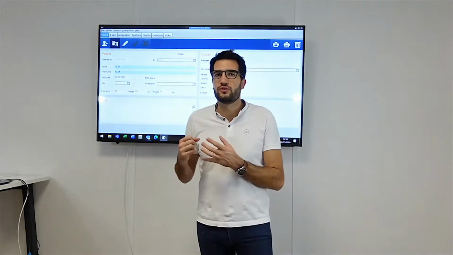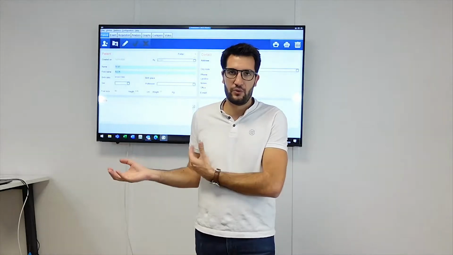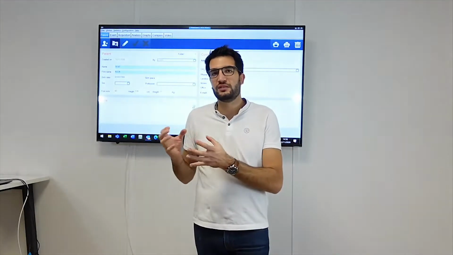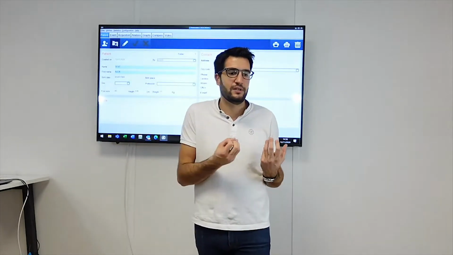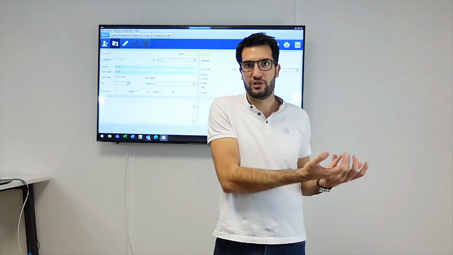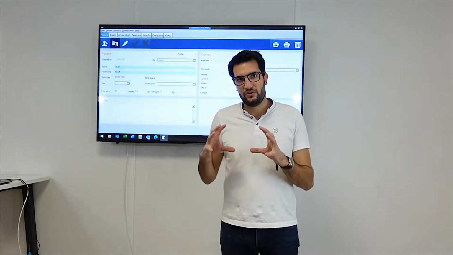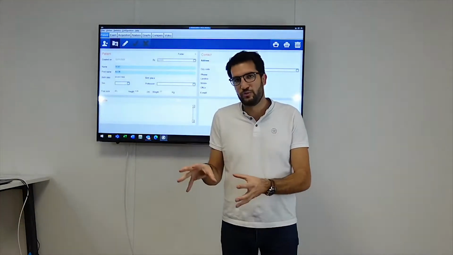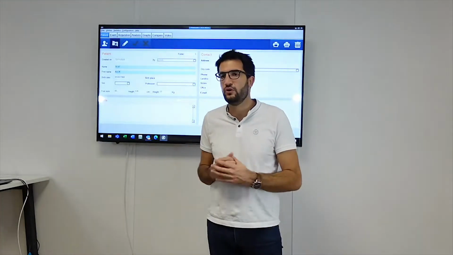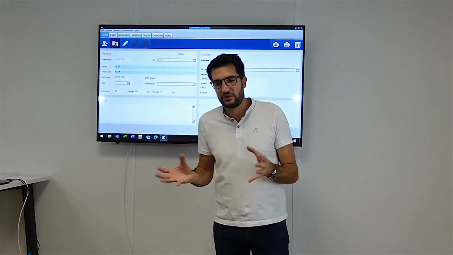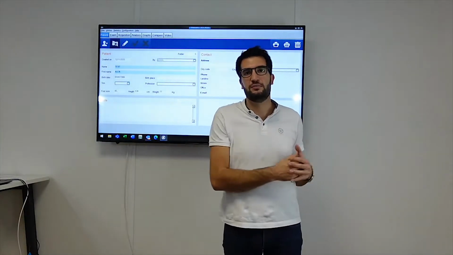You know that most of the pathologies we have in our cabinet are because of dynamic problems. So if you don't analyze dynamic problems, you will have difficulties to solve the pathology. Okay, so as it's difficult to analyze the dynamic in the cabinet, you will use a pressure plate platform to analyze the dynamic. So the first goal of such equipment is to help you in your clinical examination.